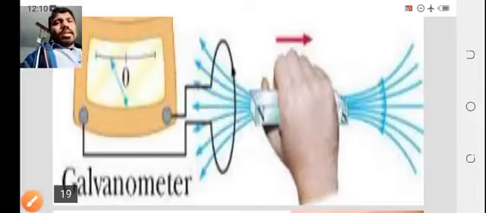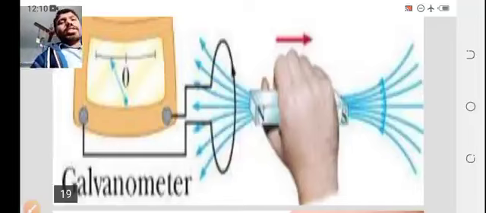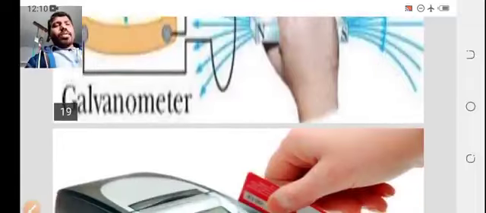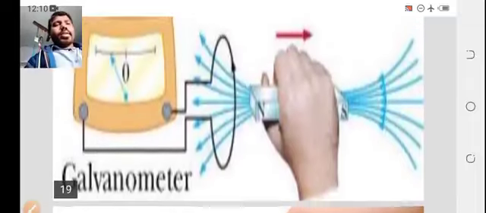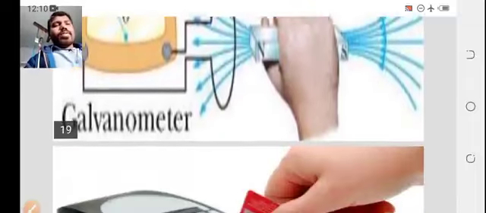This concept is related to Faraday. Before we move to Faraday's concept, we would like to understand what exactly electromagnetism is and how it can be useful.